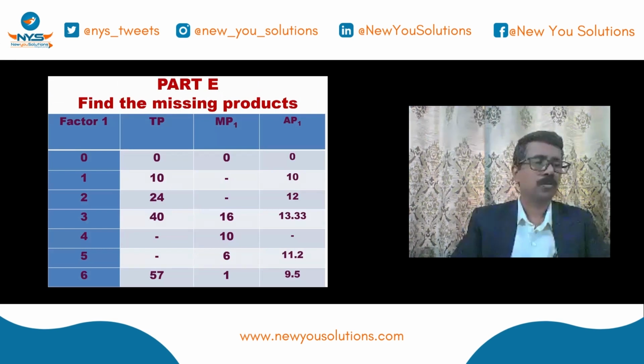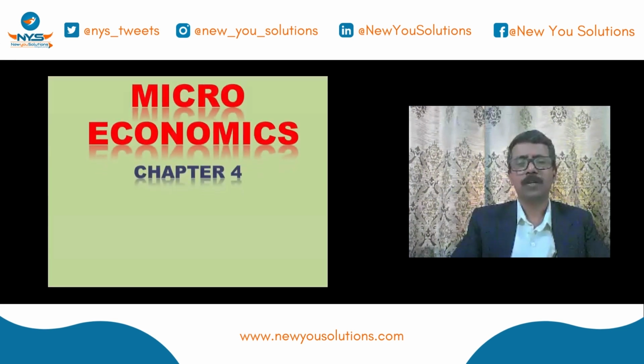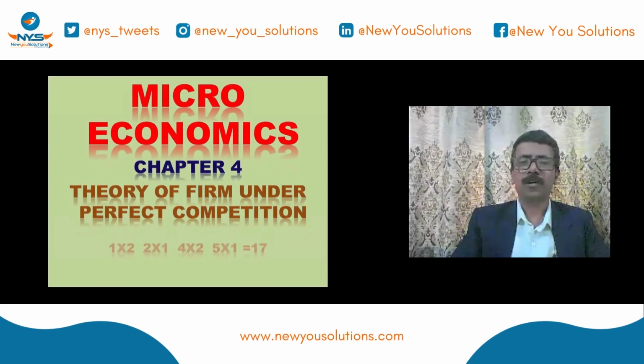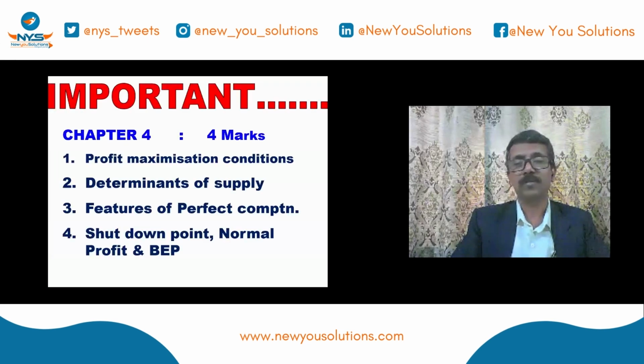Of course, there is a market related chapter. That is nothing but the theory of firm, the theory of firm under perfect competition. Under the theory of firm, we have got the marks distribution like this: 1 mark 2 questions, 2 marks 1 question, then 4 marks you will get 2 questions, then 5 marks 1 question. And it's also very important, you will get nearly 17 marks from this lesson.